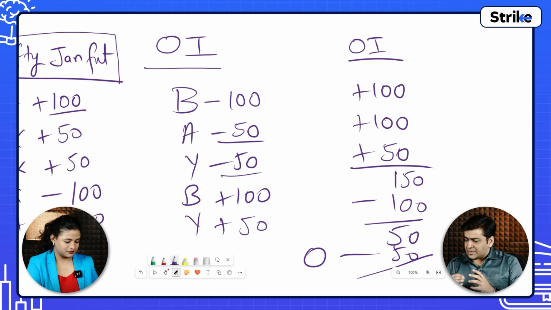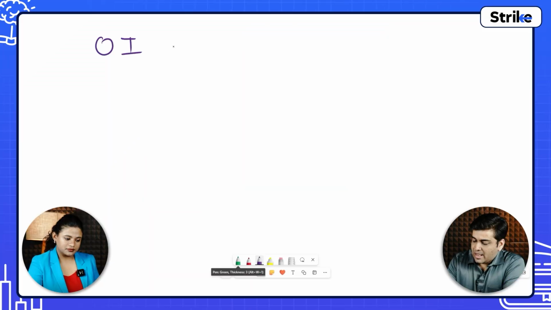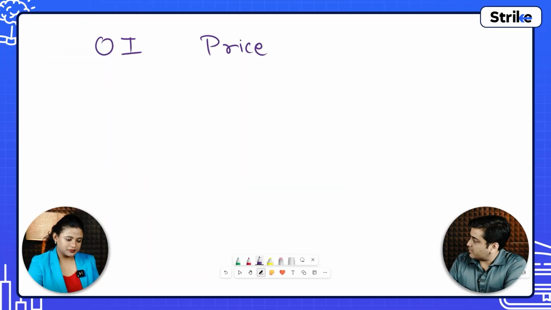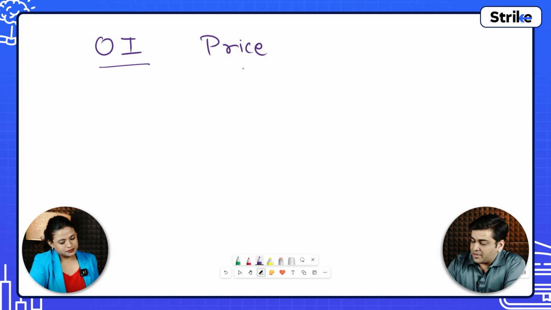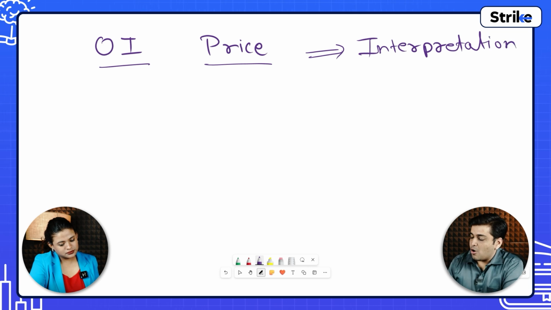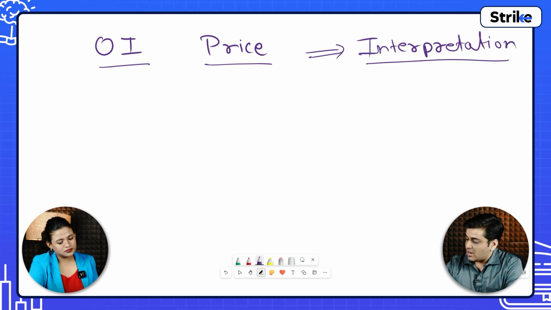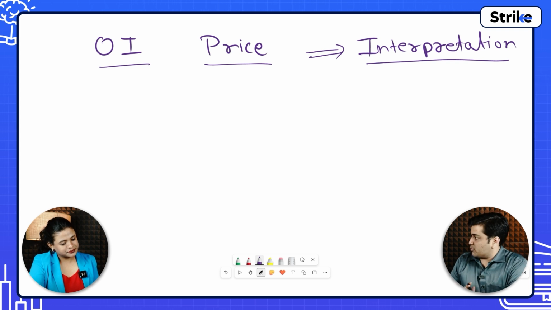Now, how do we interpret this data with respect to price and market direction is something that we'll see now. Okay. OI and price relationship. Yeah, the underlying asset price of whose OI we are looking at. Open interest and price. What will we interpret by looking at this data is what we'll have to understand. Okay. So there are four possibilities.